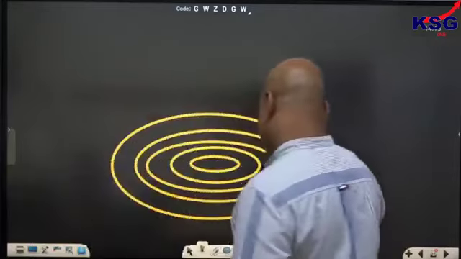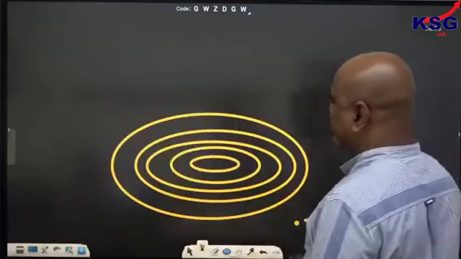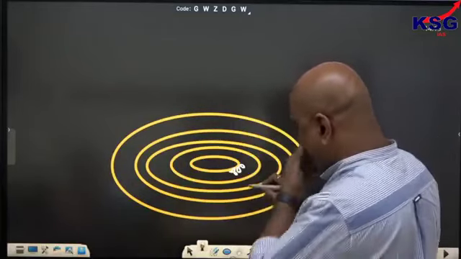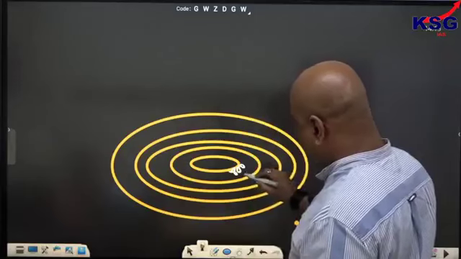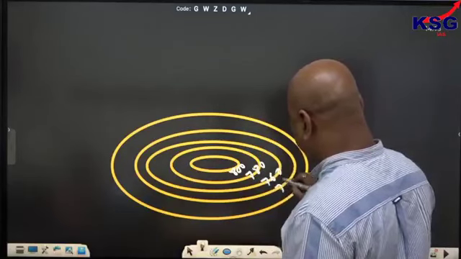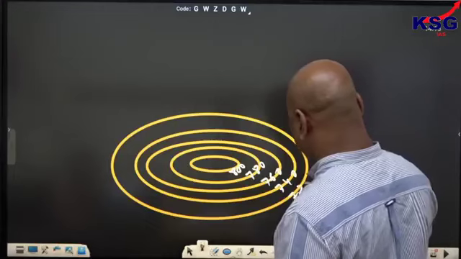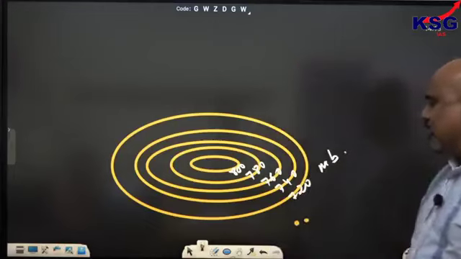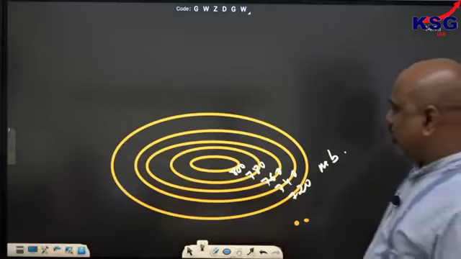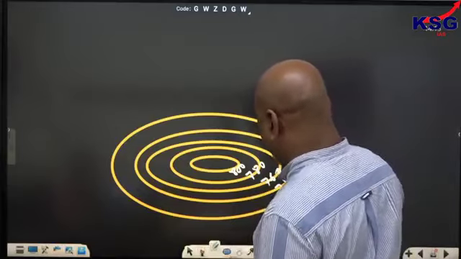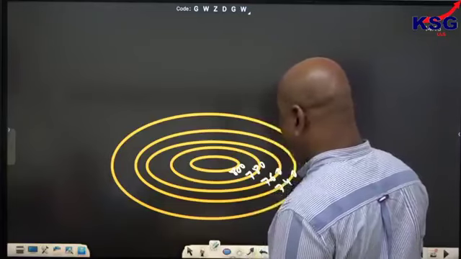Let us say the isobars here are 800 millibar, 780 millibar, 760 millibar, 740 millibar, 720 millibar, like this. So it is a high pressure condition here.